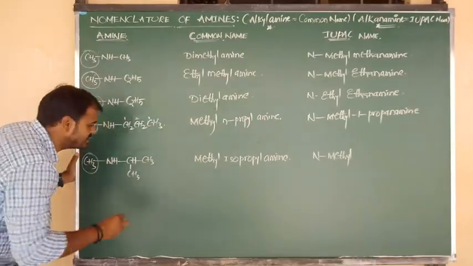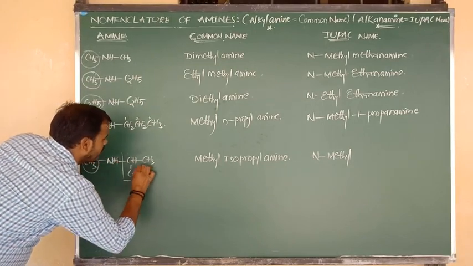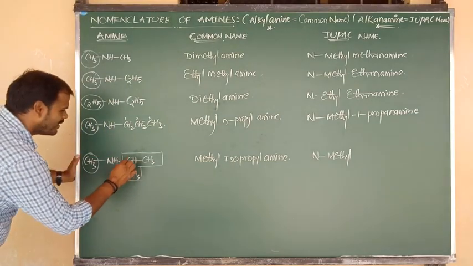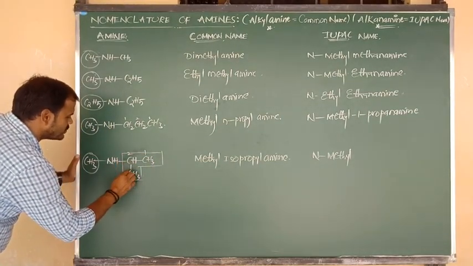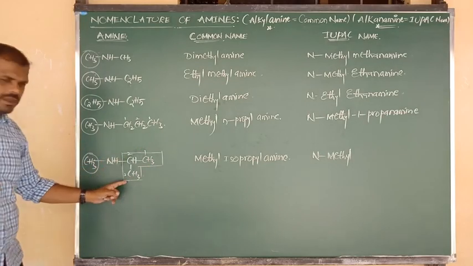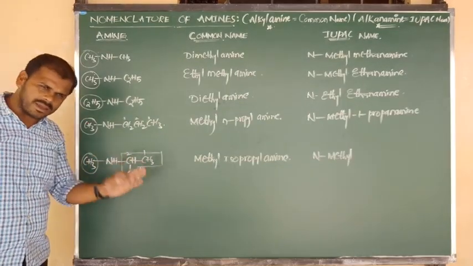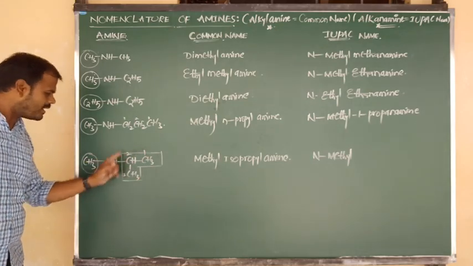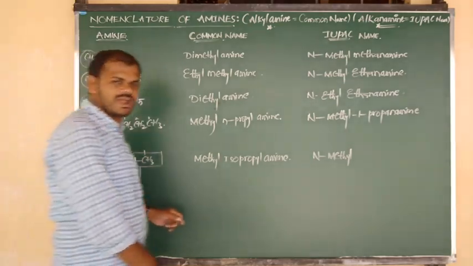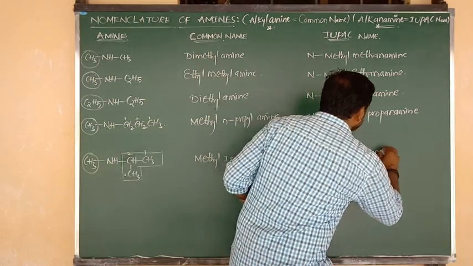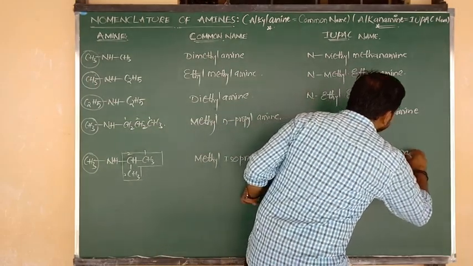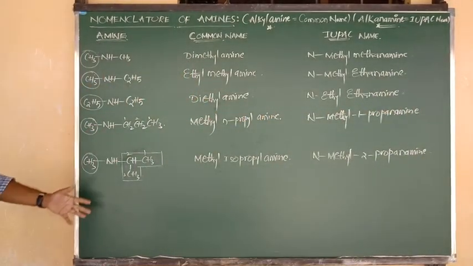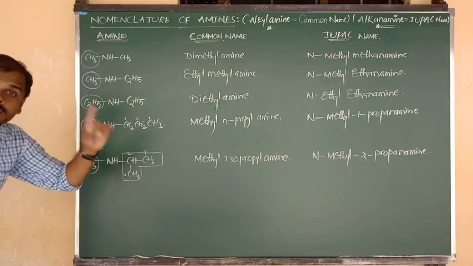We have to select the parent chain. Now this is going to act as the parent chain. That means we can write carbon number 1, carbon number 2, carbon number 3. Propane, all having single bonds. Propane amine, but the amine is present on carbon 2. So propane-2-amine, and the shortcut is nothing but 2-propanamine. Yes, so this is the story of the nomenclature of secondary amines.